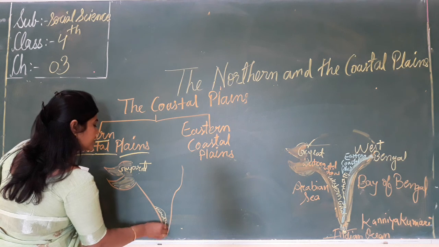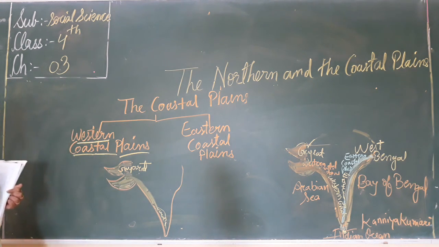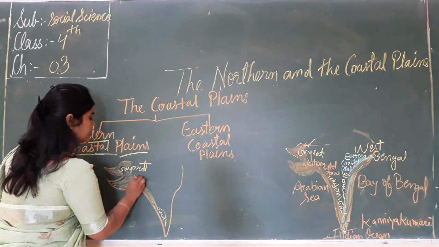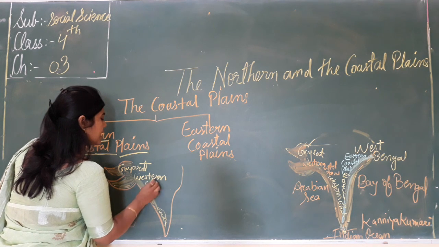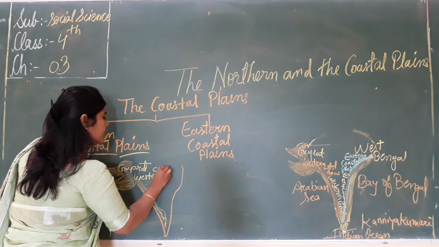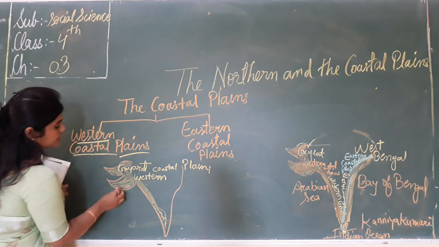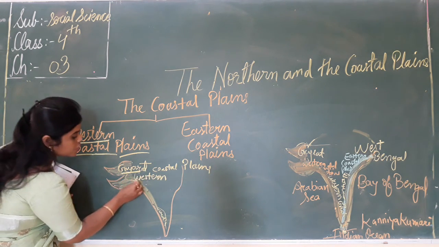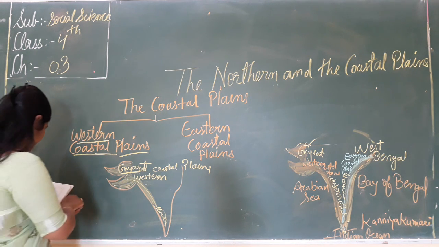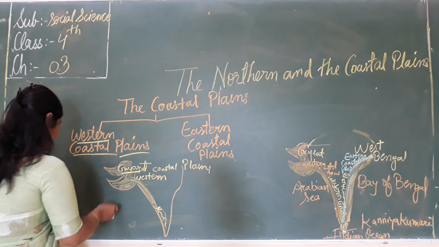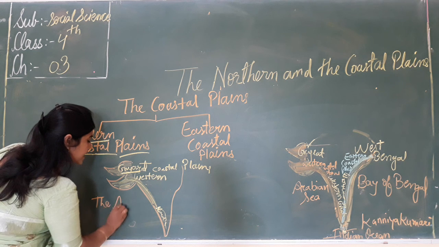So the western coastal plains stretch from Gujarat to Kerala, and they lie between the Arabian Sea and the Western Ghat.